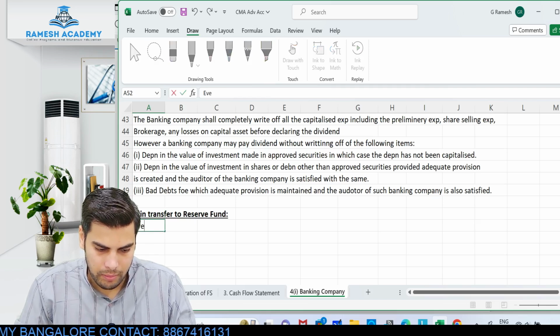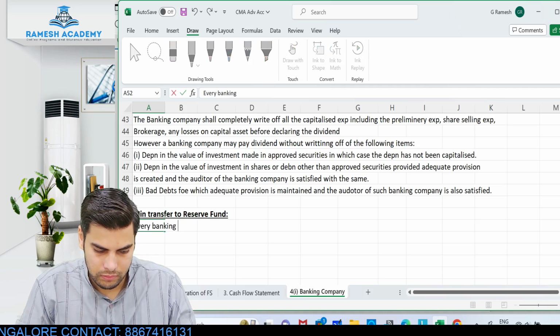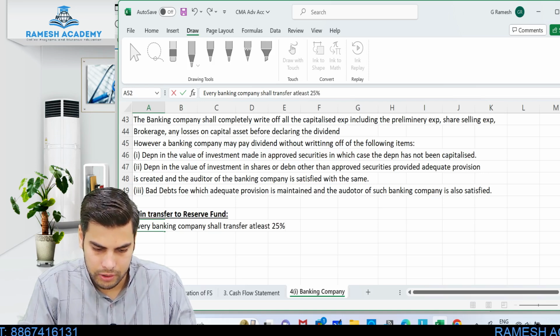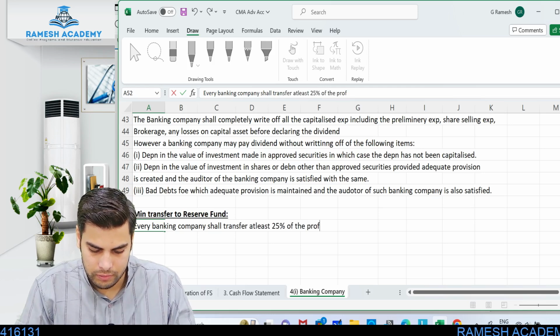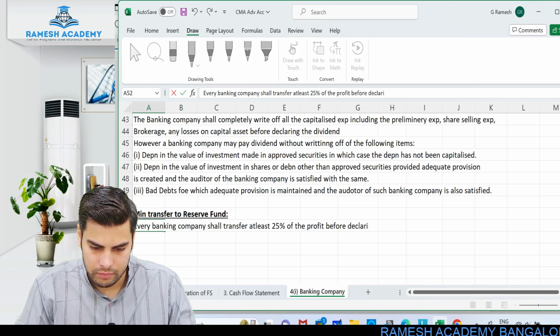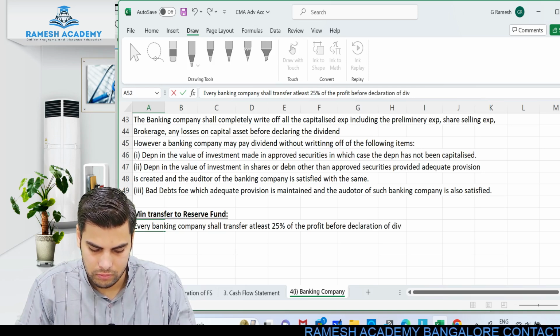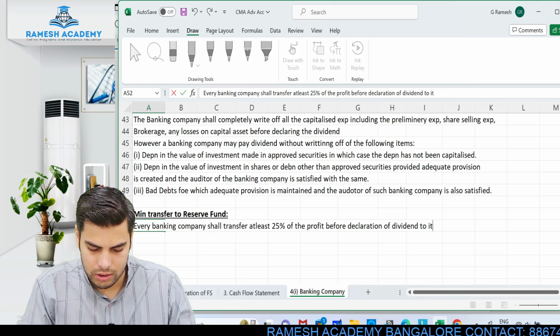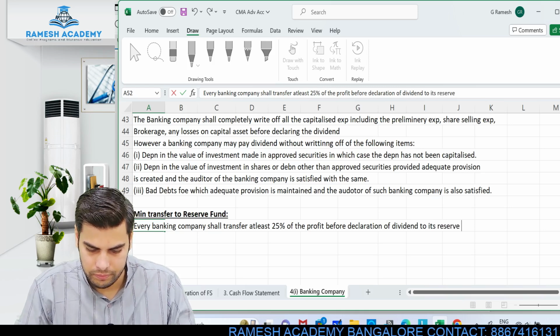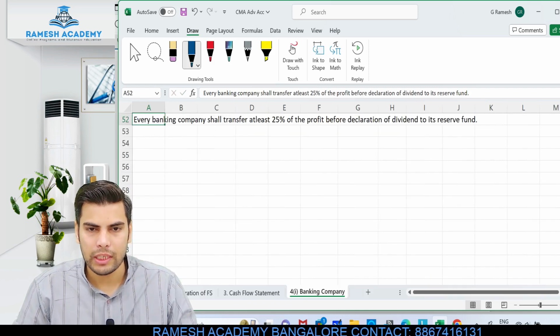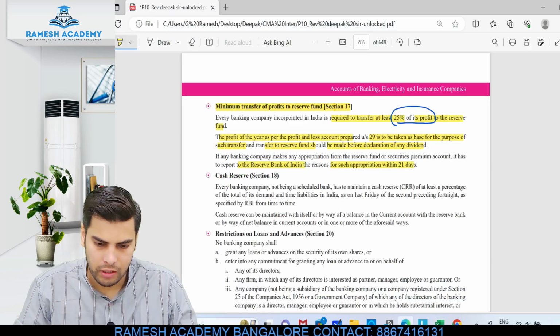Every banking company shall transfer at least 25% of the profit before declaration of dividend to its reserve fund. Okay, so every banking company should be transferring at least 25% of its profit to the reserve fund.